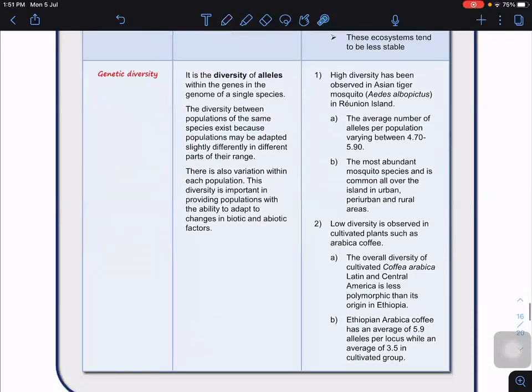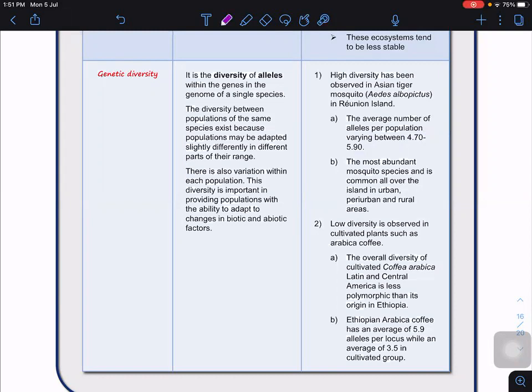If you look at the data here, high diversity has been observed in the Asian tiger mosquito in the Reunion Islands. The average number of alleles per population varies from about 4.7 to 5.9. Now, what does this mean? Number of alleles per locus.